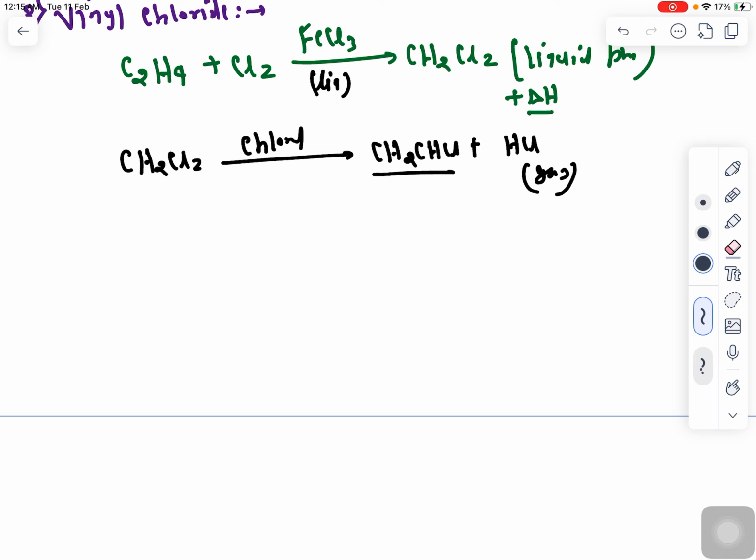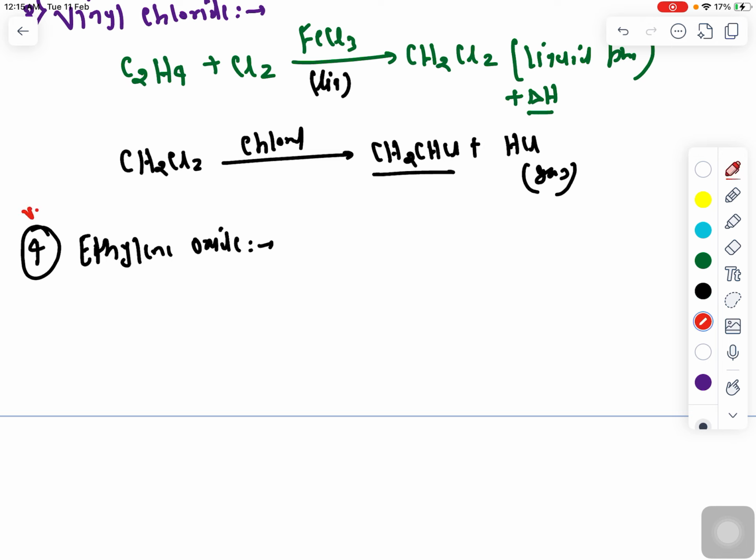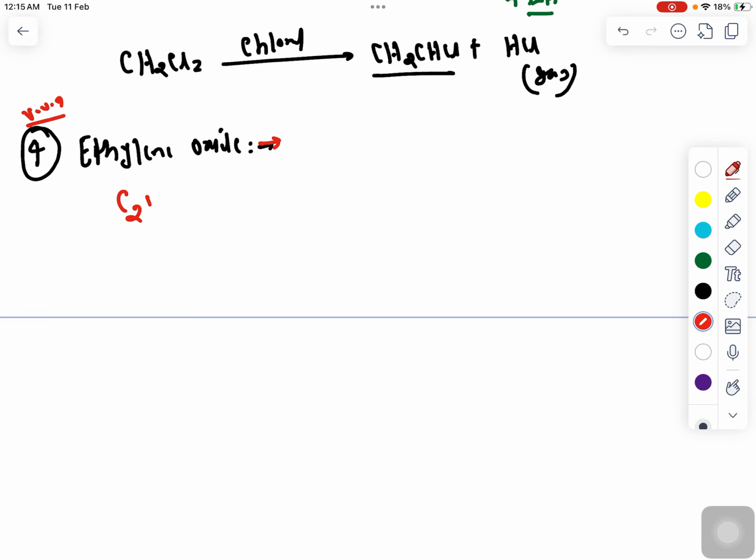Now coming to the fourth reaction here, that is a very important reaction, and that is the ethylene oxide. So ethylene oxide production is very, very important when I'm talking about the GATE. So when we talk about C2H4, that is ethylene, it will get partially oxidized with half O2, and it will form ethylene oxide, CH2OCH2. This is ethylene oxide, right? And this reaction is happening in presence of AgO, silver oxide, right, or alumina.